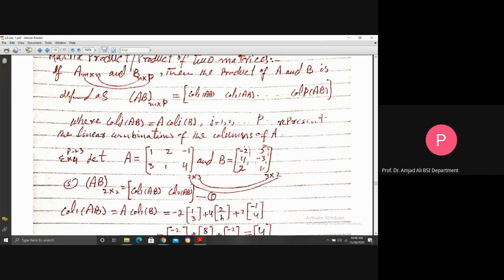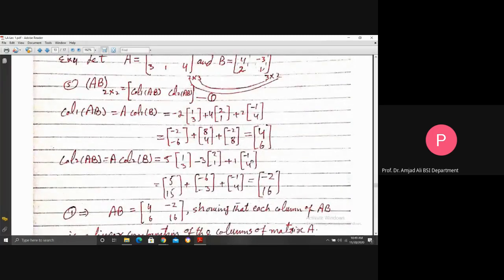But A1, A2, A3 are columns of matrix A. So it means that the first column of the product, like this one, is the linear combination of the columns of matrix A. Now multiply these constants and add, you will get 4, 6. So the first column of the product AB is 4, 6.